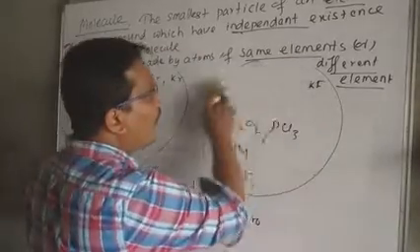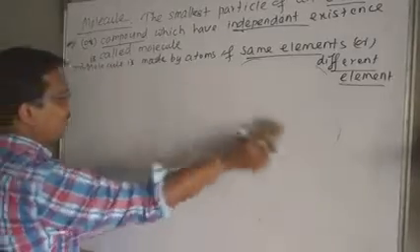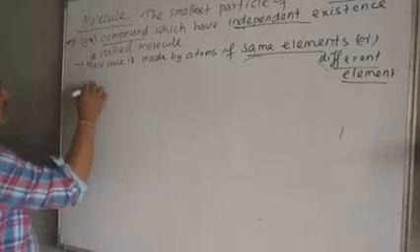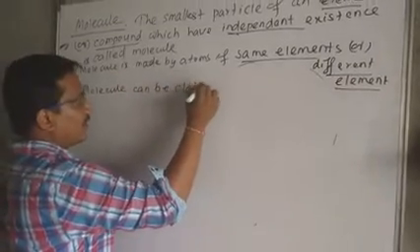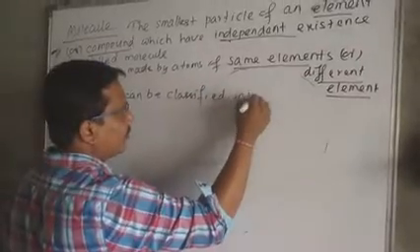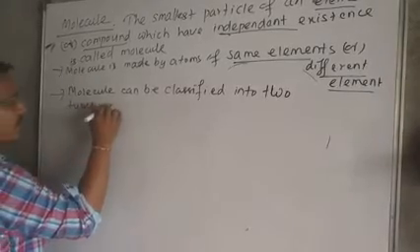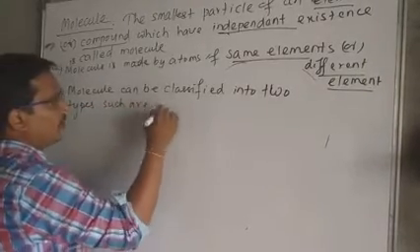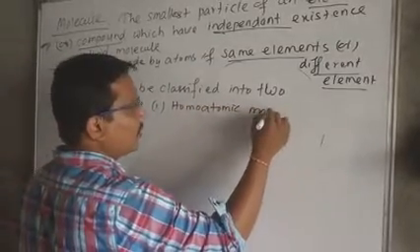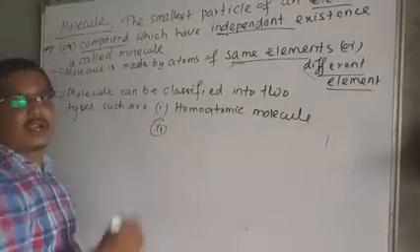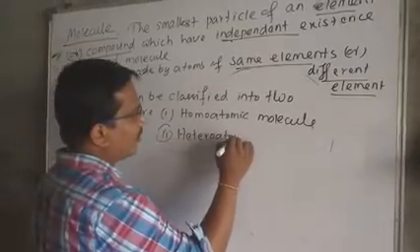The third point is: molecules can be classified into two types, such as number one, homoatomic molecule, and second, heteroatomic molecule.